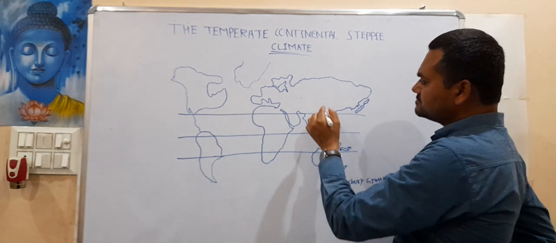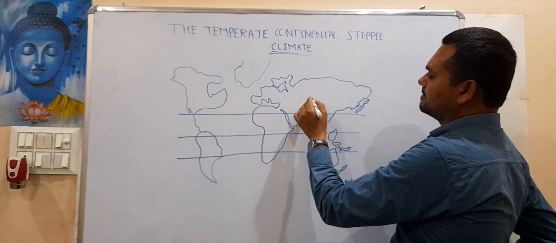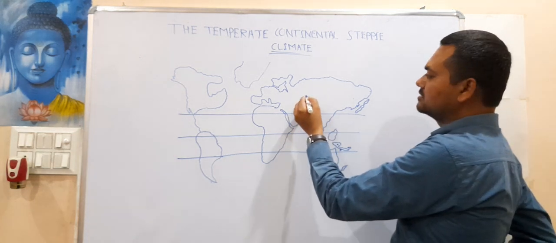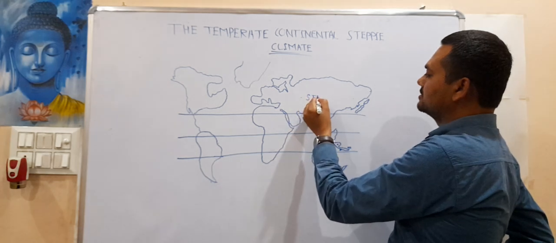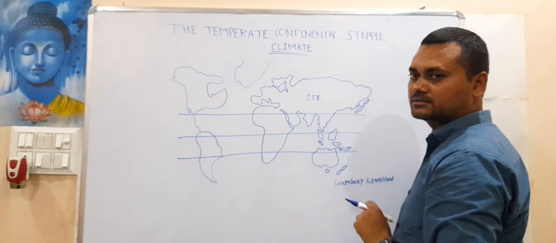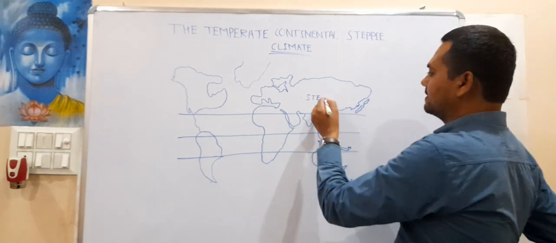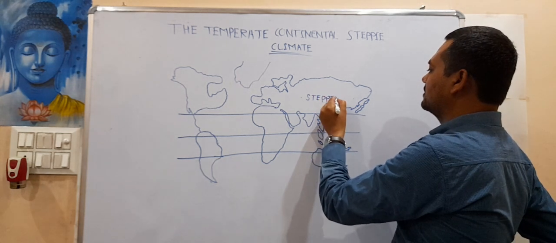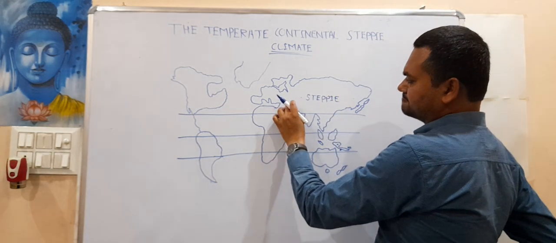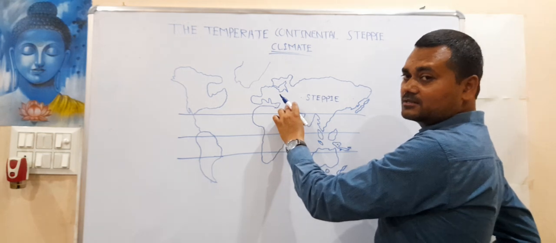As far as the distribution in the northern hemisphere is concerned, the maximum proportion is experienced here, where it is known as steppe, in Europe.